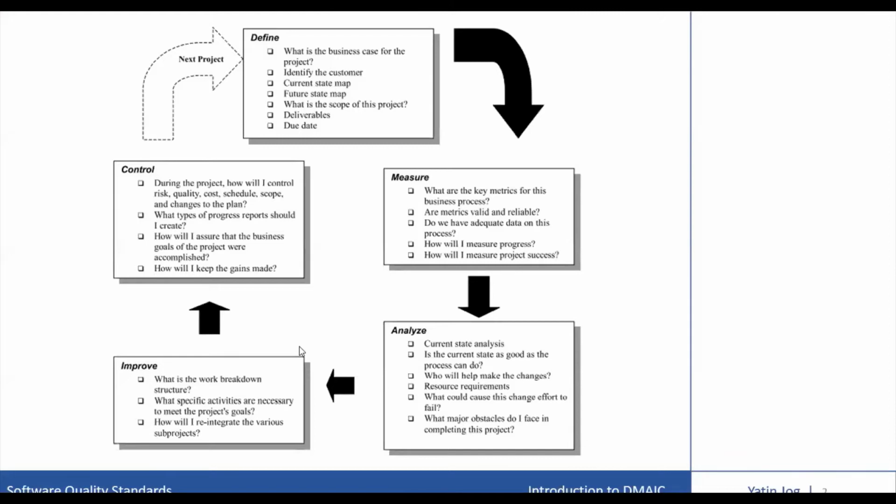And if you are developing something new, then it is DMADV. So first we'll look at DMAIC. DMAIC stands for define, measure, analyze, improve, and control. The first phase is define.